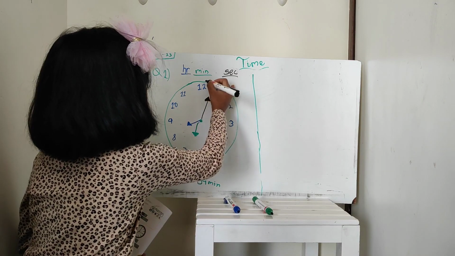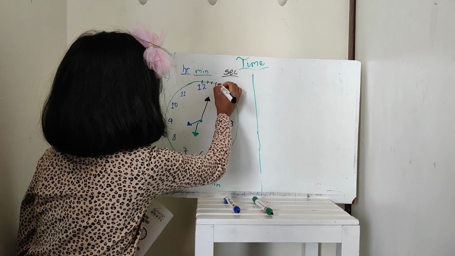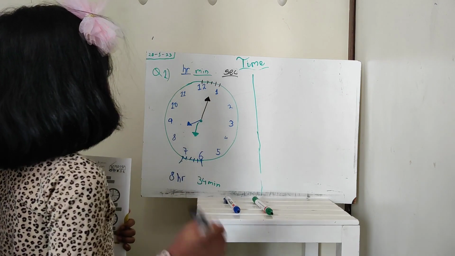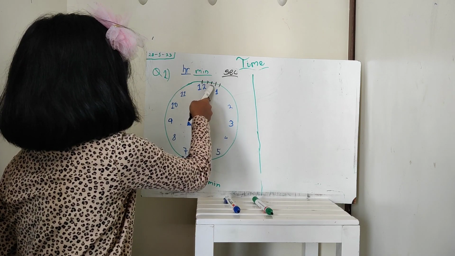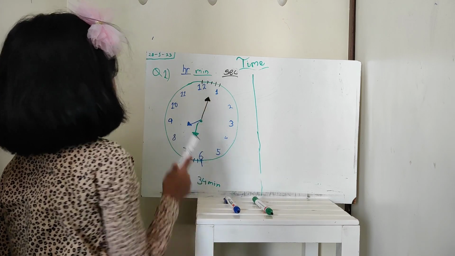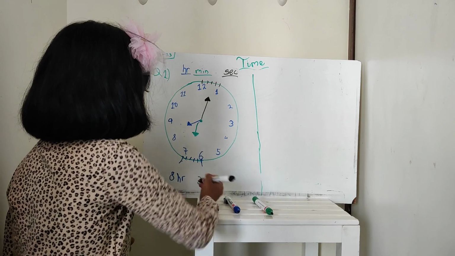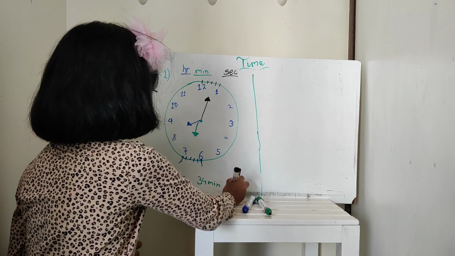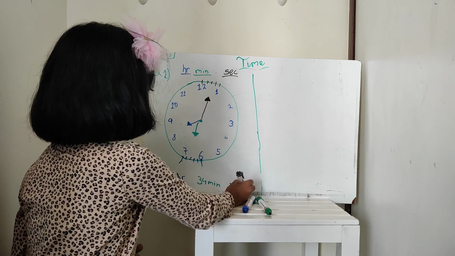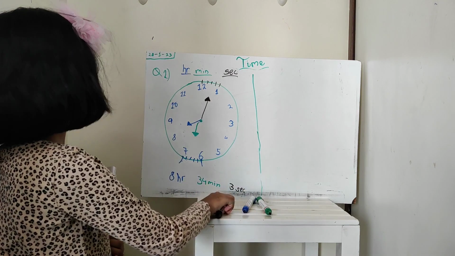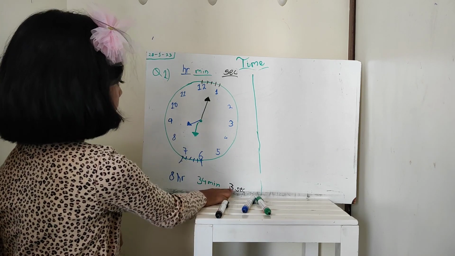Okay, we also need to make partitions for this. Now our second hand is pointing at 3. So our answer is 3 seconds. So our full answer is 8 hours 34 minutes and 3 seconds.